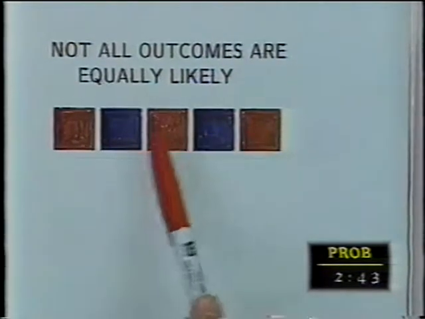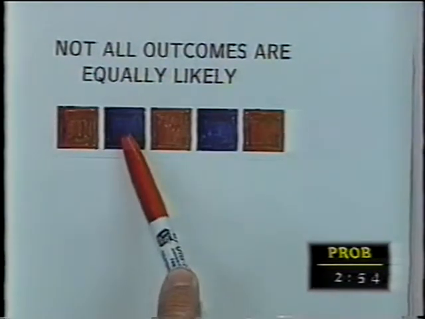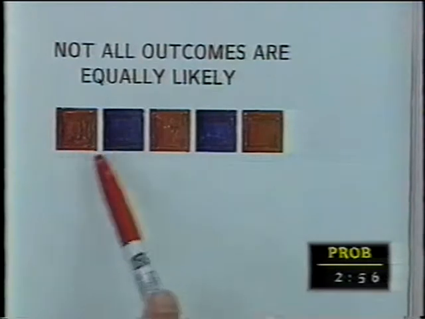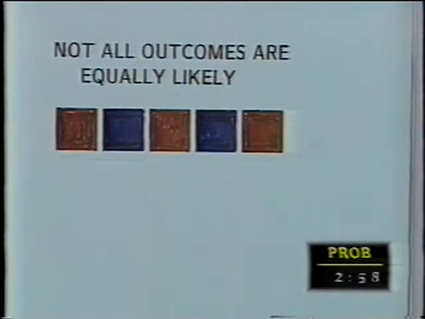However, not all outcomes are equally likely. What if I had a box? In my box, there were 5 blocks of wood, 3 of them colored red, 2 of them colored blue, and I were to pick a block out. Well, you say, there's no reason this block should be picked more often than that block, or this one, or this one, so the blocks are equally likely. That's quite true. The blocks are equally likely. I wouldn't argue with that.